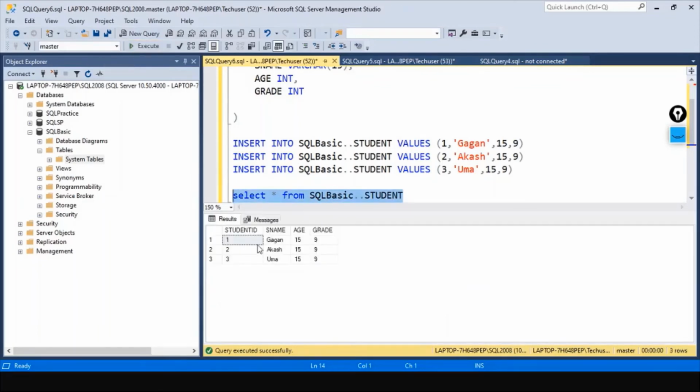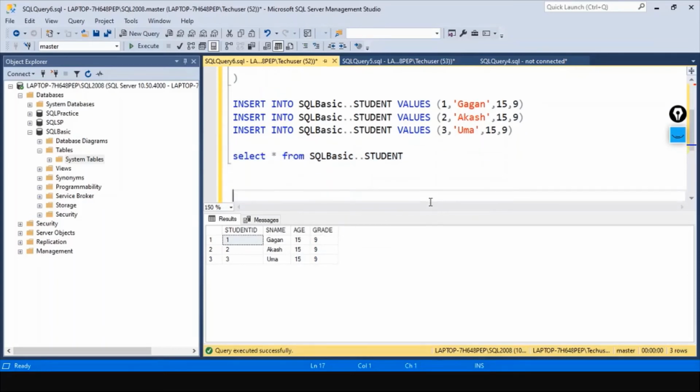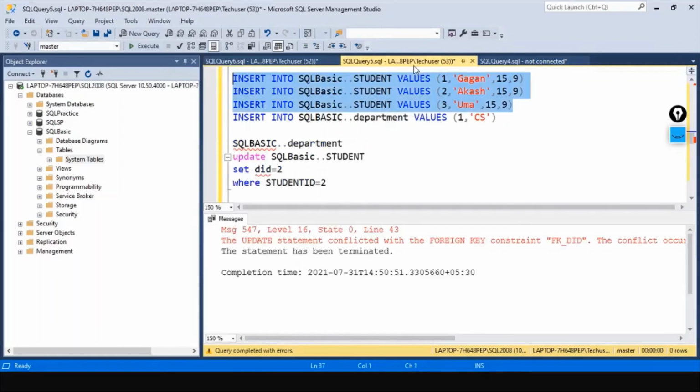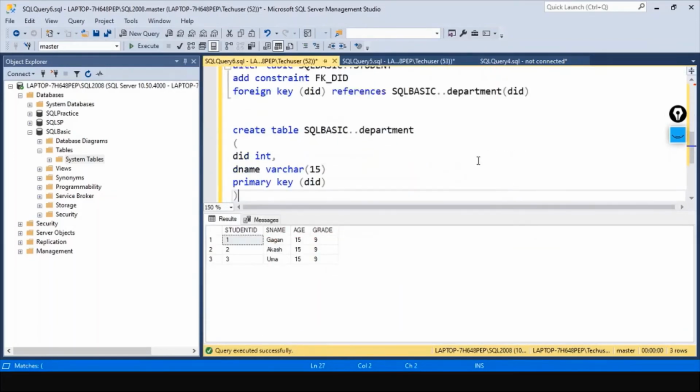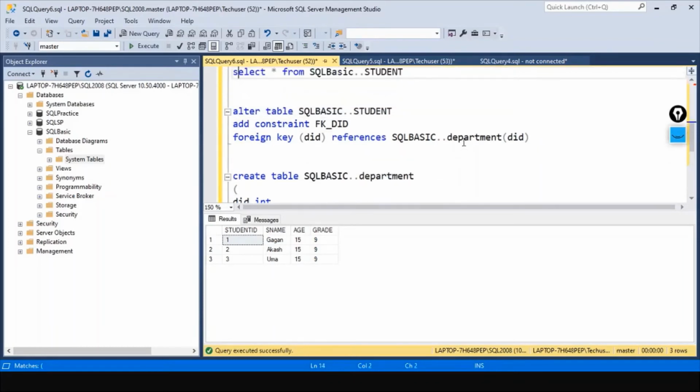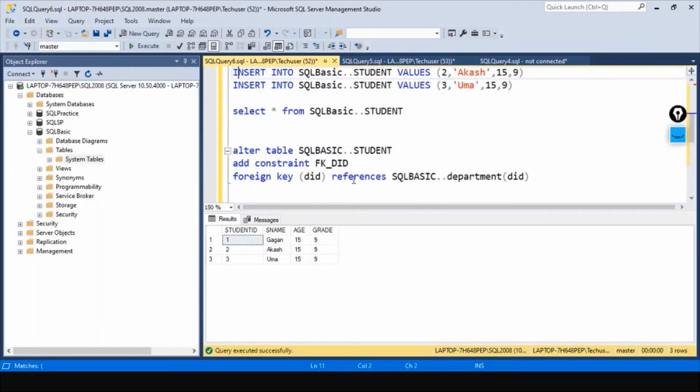We already have this table with additional column grade, so we'll use the same table, and let's go ahead and create, but we don't have any primary key and foreign key. Why can't we just add this information? I had already created this constraint. For creating the foreign key, we need a reference, which is the department table.